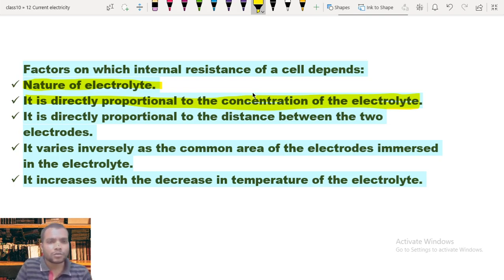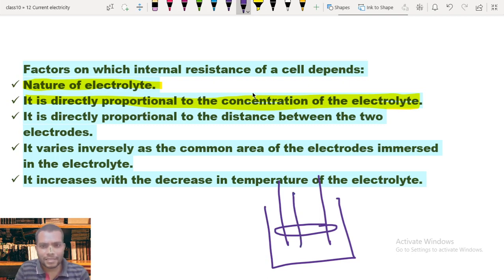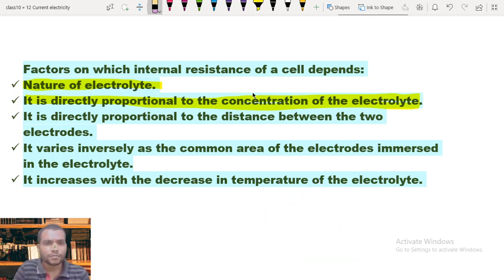It is directly proportional to the distance between the two electrodes, obviously, because the location of the electrodes in a cell gives the time for the electrons to flow from one electrode to another. So if we place the electrodes close, the internal resistance also decreases.